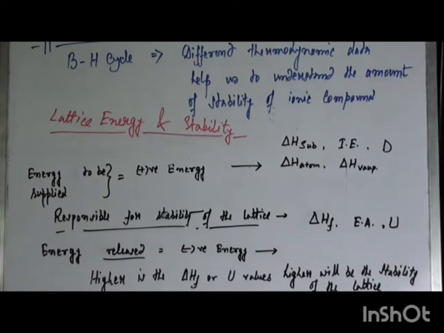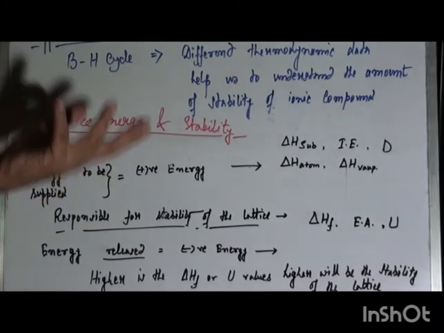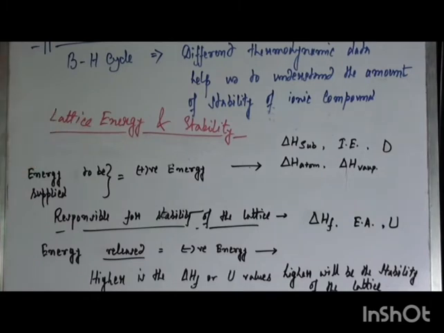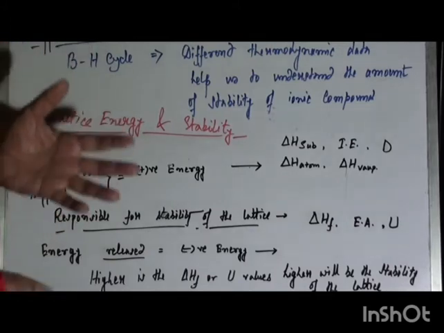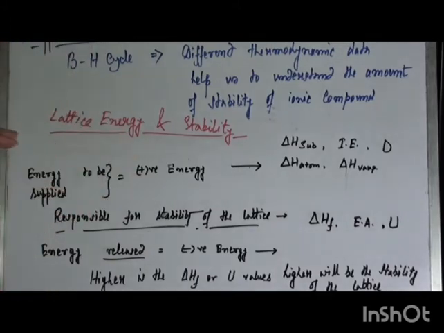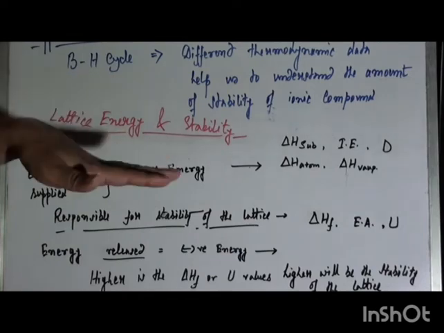So generally, high charge species, that means higher cationic charge species or higher anionic charge species, generally form lattices having high lattice energy. That means generally stable lattices.